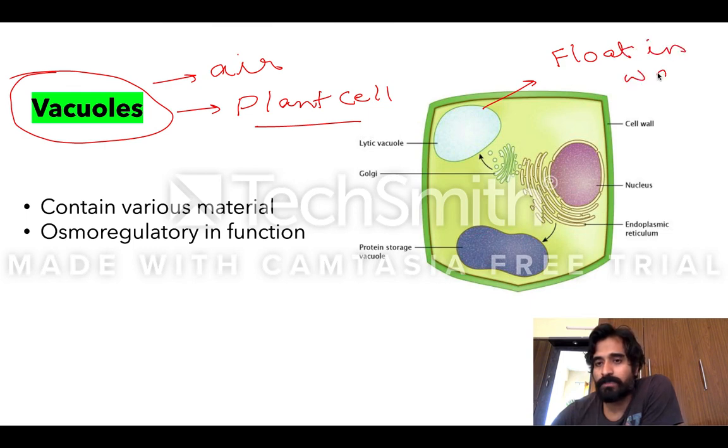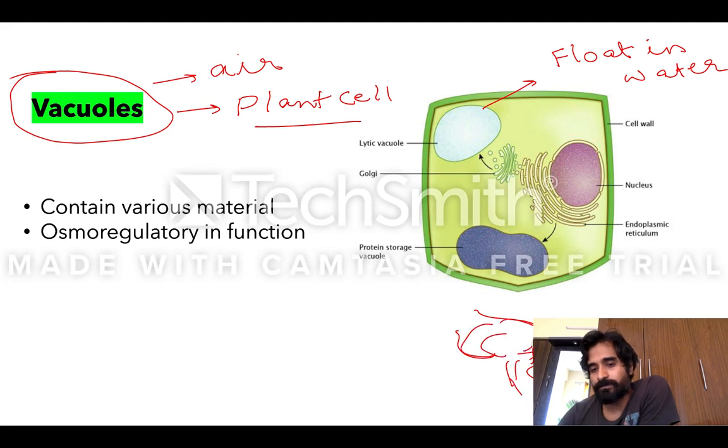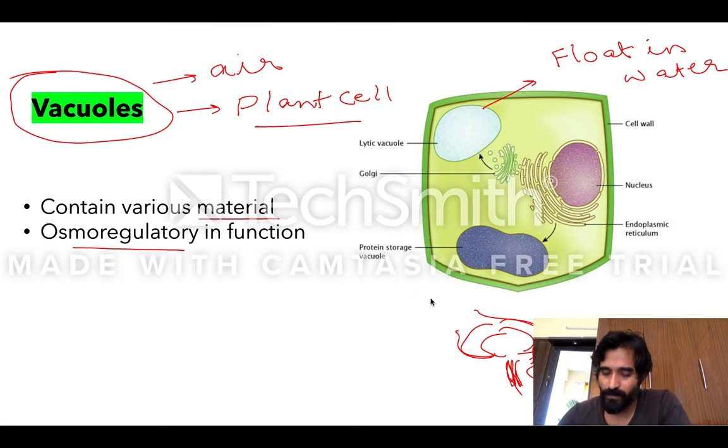Have you seen a lotus leaf floating in water, right? The lotus leaf floats in water because it has lots of vacuoles. They contain various materials, and the main function is osmoregulation. It helps in floating. And the vacuole present in the animal cell is smaller than the vacuole present in the plant cell.